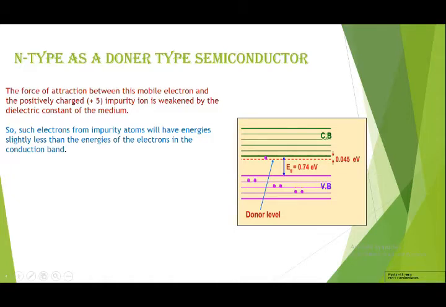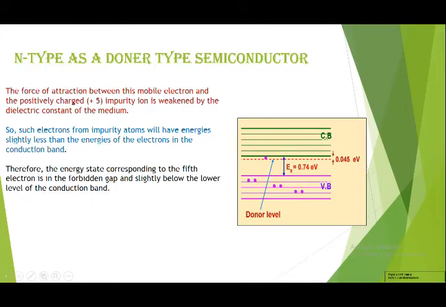So such electrons from impurity atoms will have energy slightly less than the energies of the electrons in the conduction band. Therefore, the energy state corresponding to the fifth electron is in the forbidden gap and slightly below the lower level of the conduction band.